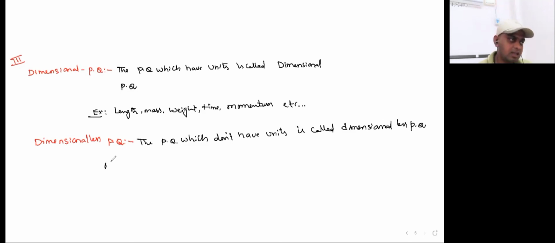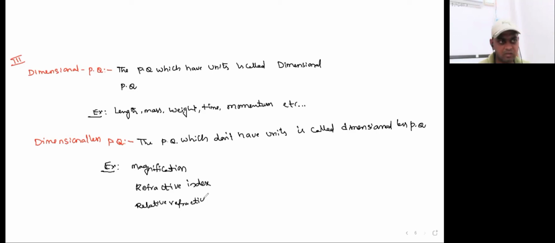Examples for this: magnification in lenses and mirrors, next refractive index, relative refractive index, and the last one is relative density, etc. These are all the examples for dimensionless physical quantities.